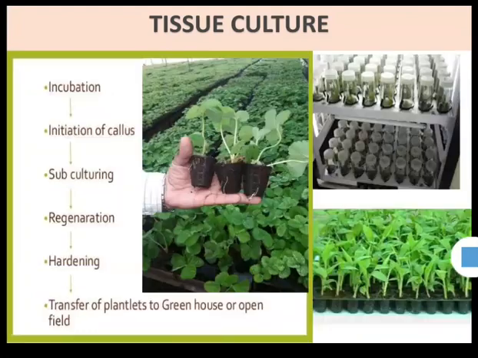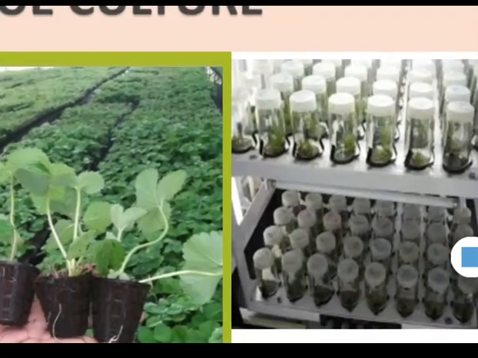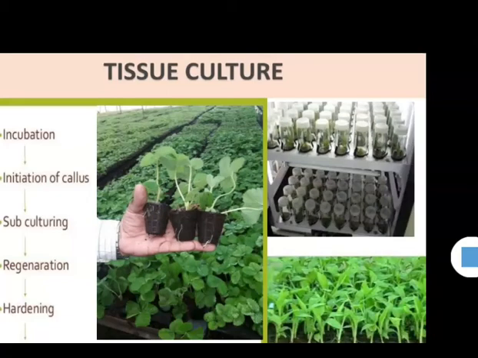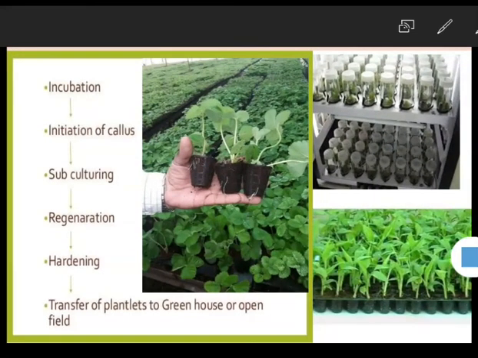Let's see the next step, incubation. In the incubation step, after inoculation, the tubes in which the plant part and the culture medium are inoculated are stored in a rack, and here the environment is controlled, for example temperature, humidity and light are in controlled conditions.